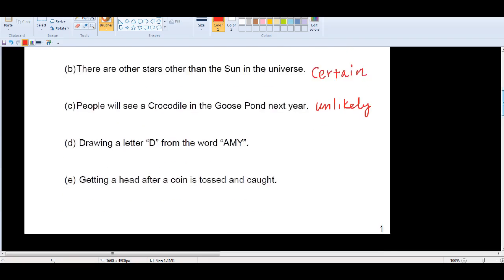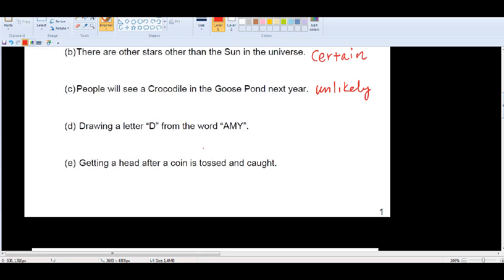Drawing a letter D from the word Amy. There are 3 letters in Amy: A, M, Y. There is no D in the word Amy, so it's impossible. Next, getting a head after a coin is tossed and caught.